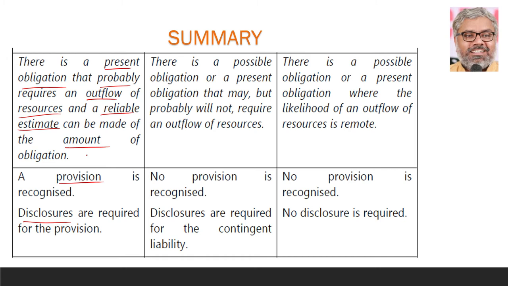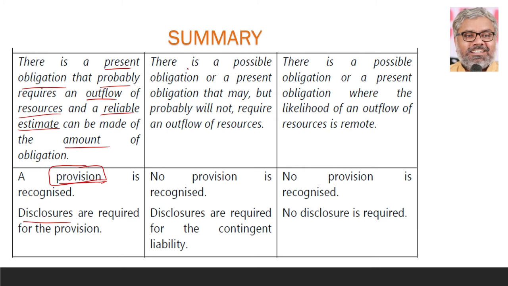Recognized items anyway will have to be disclosed at the end of the balance sheet as notes to accounts. But recognition happens only when there is a present obligation which probably requires an outflow of resources, and a reliable estimate can be made of the amount of that obligation. Then a provision is recognized. That's it. Disclosure is required.